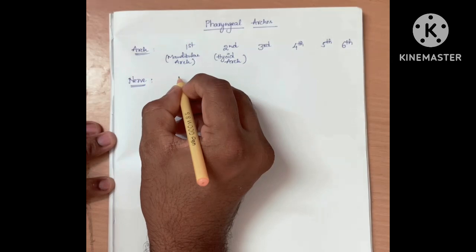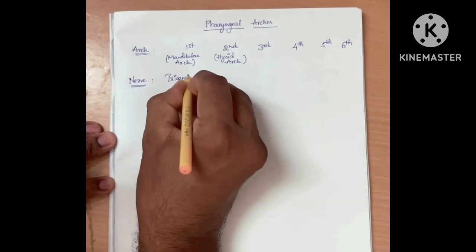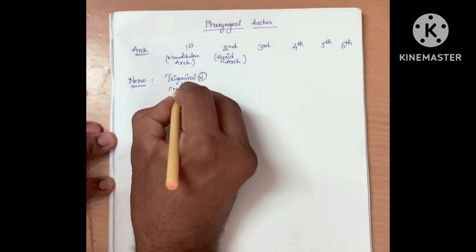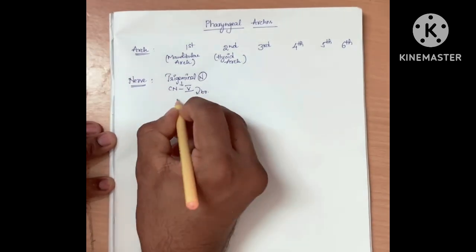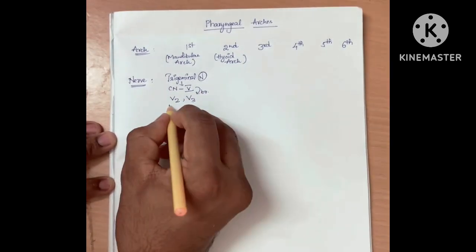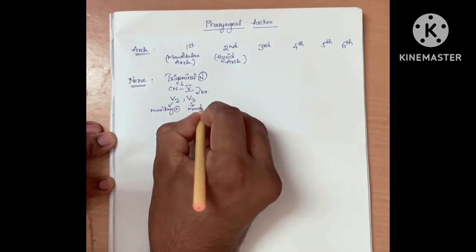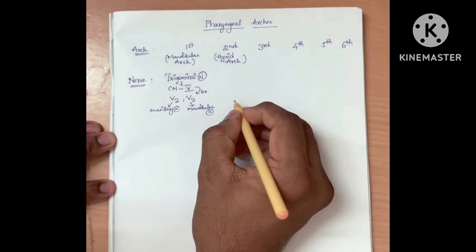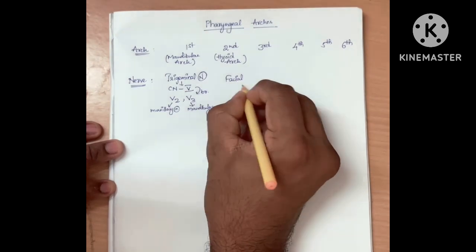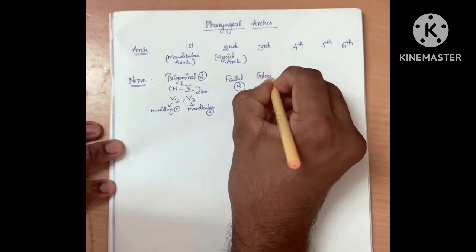Now, nerve derivatives. From the first arch, we get branches of trigeminal nerve, which are maxillary nerve and mandibular nerve. From the second arch comes the facial nerve.